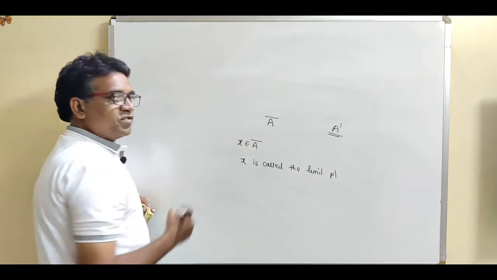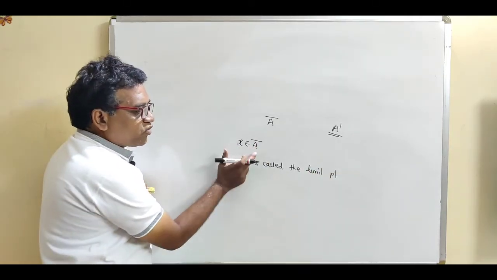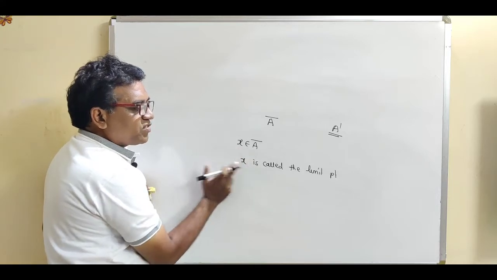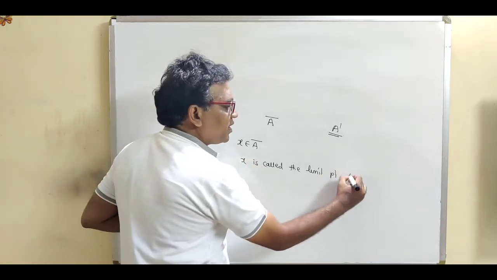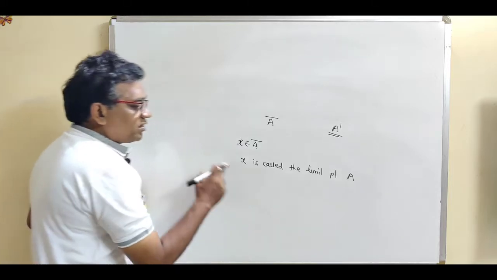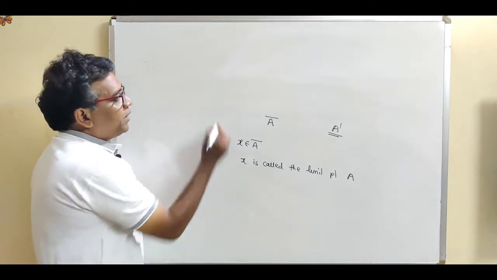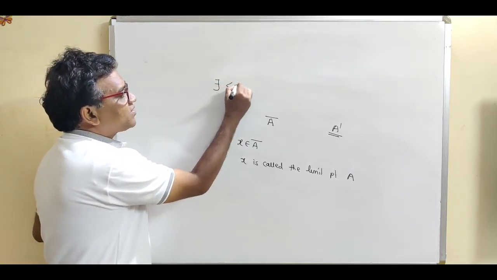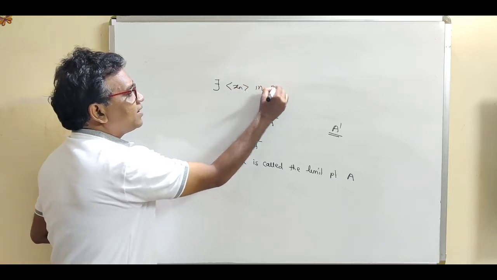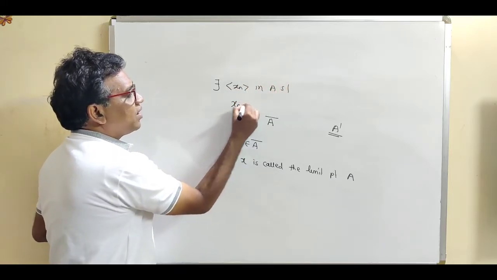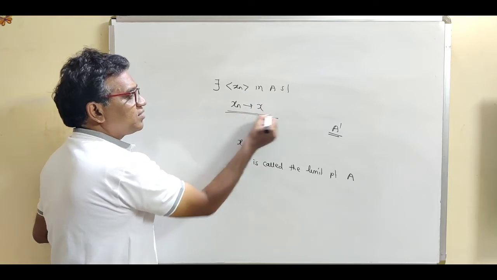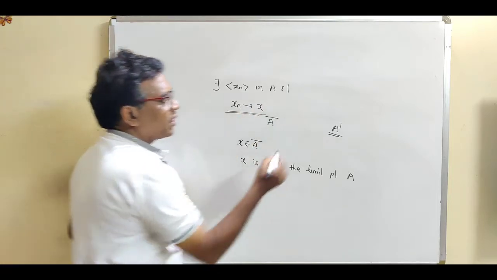What is the meaning of this notation? x belongs to A closure means we can say that x is called the limit point for the set A. Now what is the definition of limit point? Limit point means there exists a sequence x_n in A such that x_n converges to x. This is the definition of limit point.